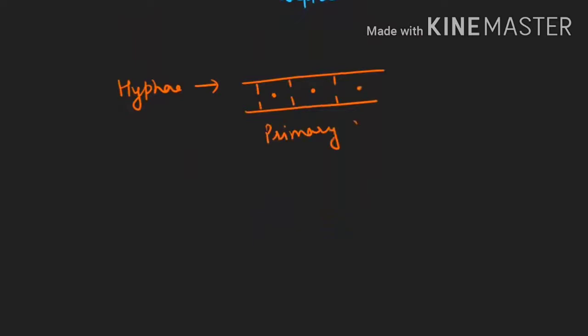Further classification of the hypha will be based on how many nuclei are present. Suppose, let us assume we are drawing this hypha with simple pore. This is a hypha I'm drawing with simple pore. Then it can have only one nucleus in between. We will say it is primary mycelium or monokaryon. For short form, we will just represent it this way, 1 degree.